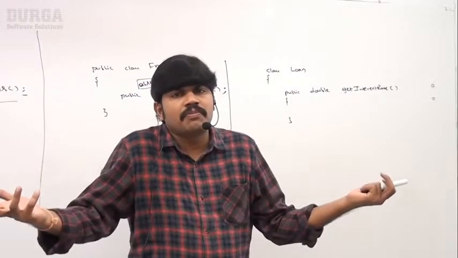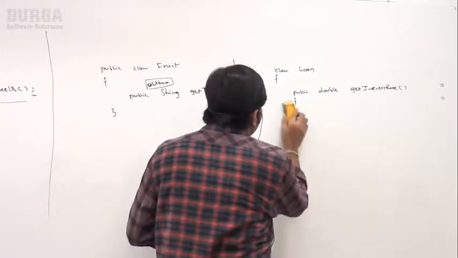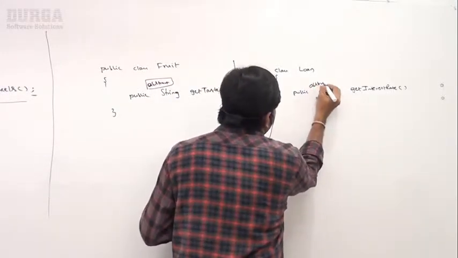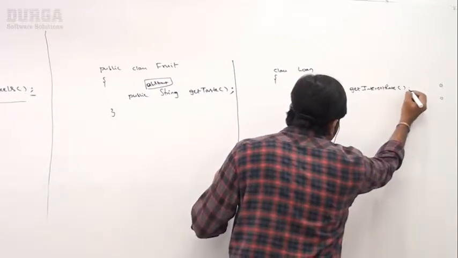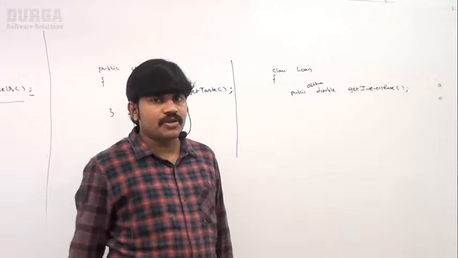Sir, we don't know about implementation. No problem. Happily you can declare this method with the abstract modifier, and compulsorily this method should end with a semicolon. Everyone can understand, right?